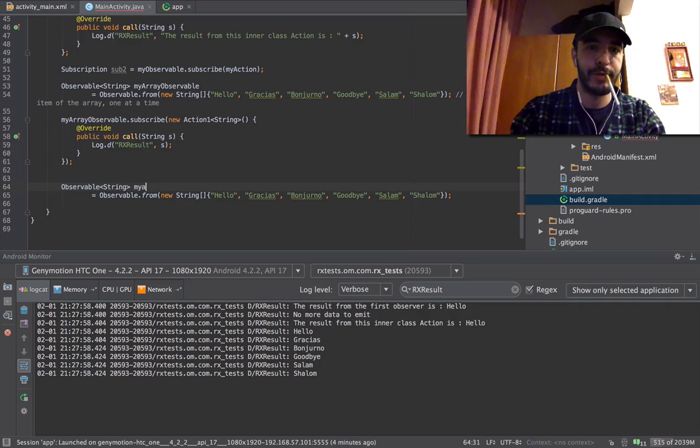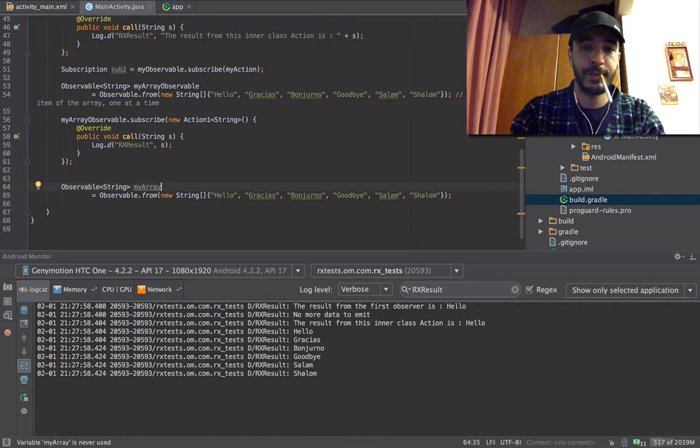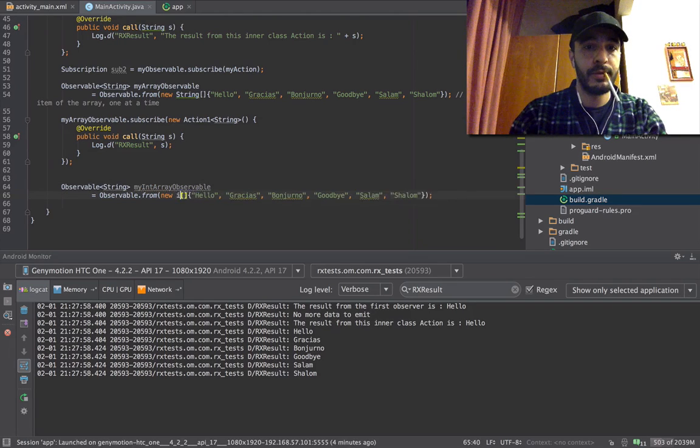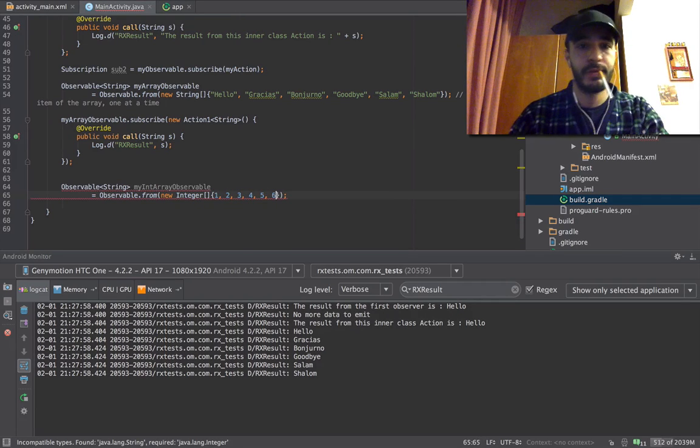Never mind, you have enough focus to figure out which is what. myInt array observable is equal to Integer, no, we're gonna do 1, 2, 3, 4, 5, 6.